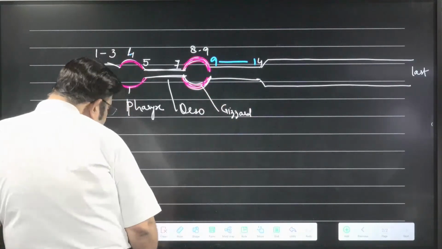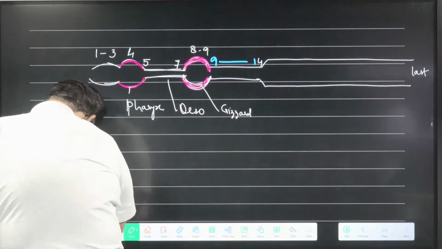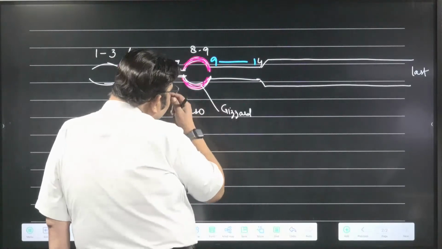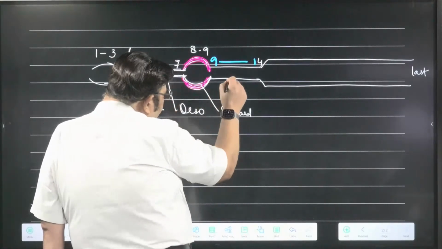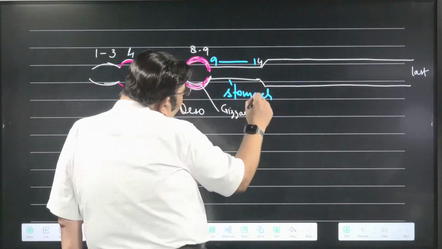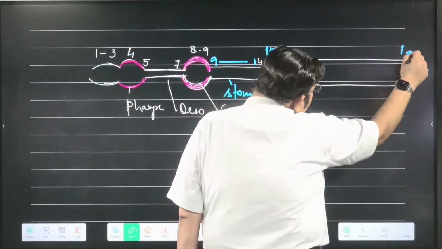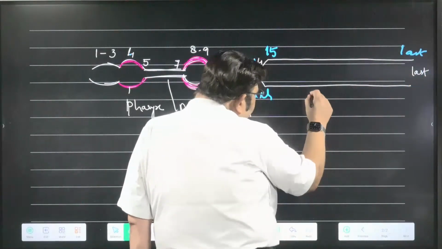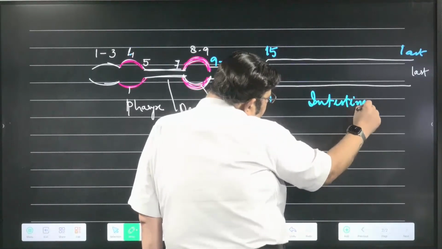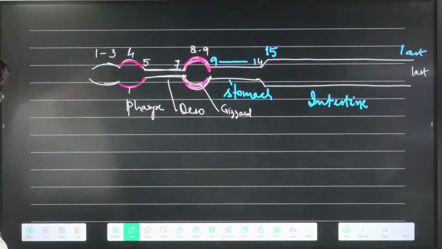Important structure: stomach 9 to 14, and from 15 to the last segment is their intestine.